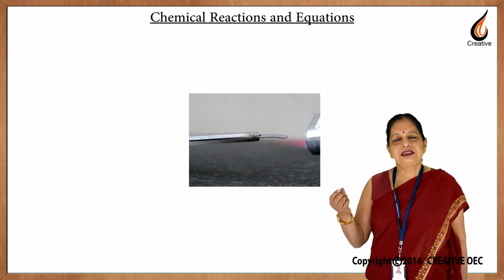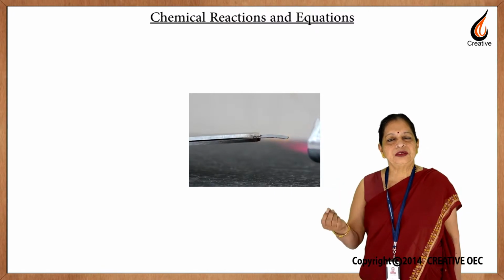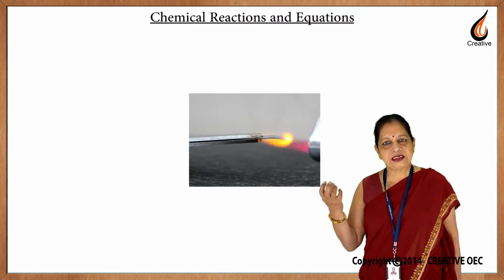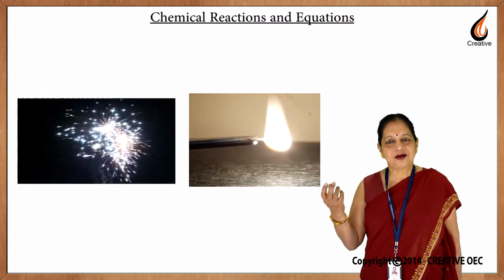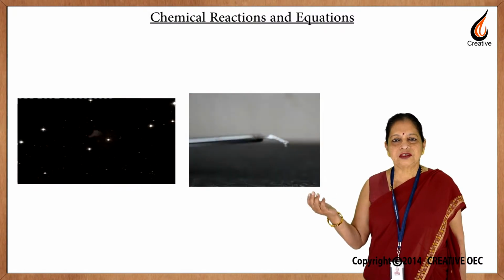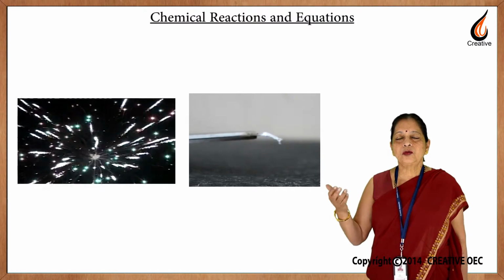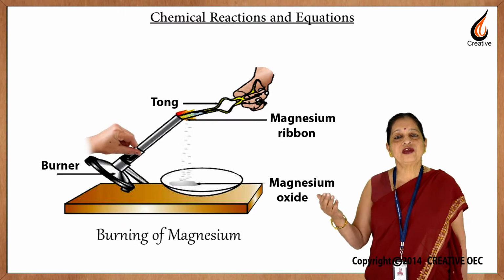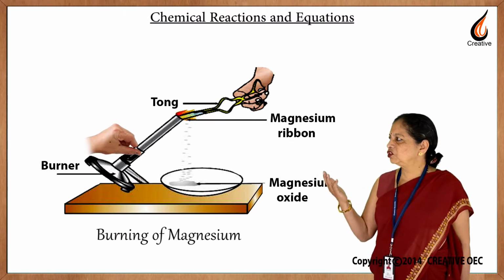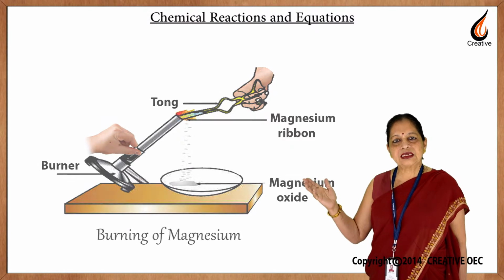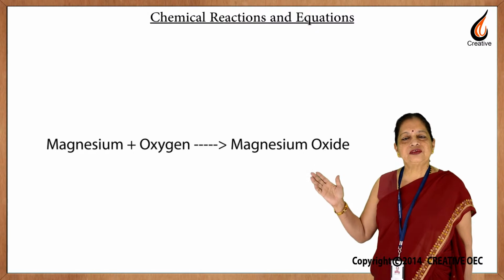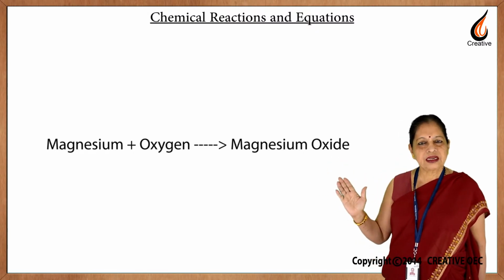We see that the magnesium ribbon starts burning with a dazzling white light. You are reminded of the firecrackers you burst during Diwali. It is almost the same. Along with the light, a lot of heat too is evolved. So, this chemical change can be represented as magnesium plus oxygen gives magnesium oxide.